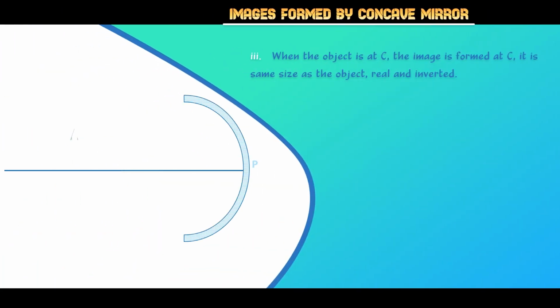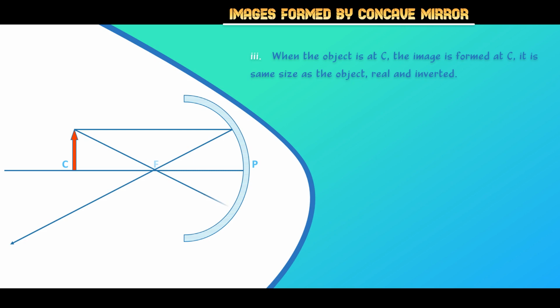The third one: when the object is at the center of curvature, the image is formed at the center of curvature, that is the same as the center of curvature, and it is the same size as the object. That means the size of the object and the image will be the same, and it will be real and inverted.